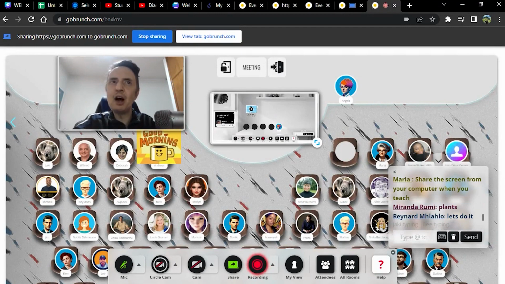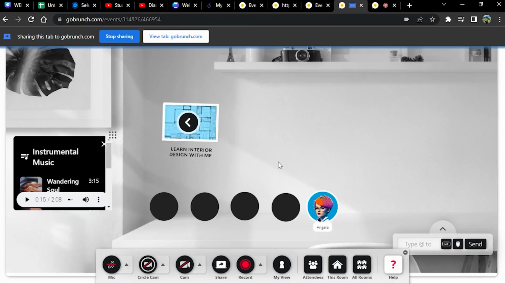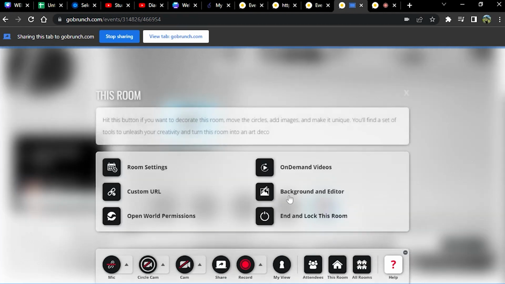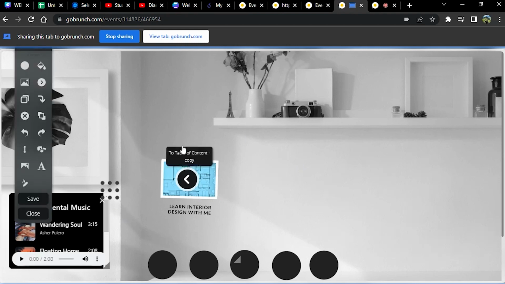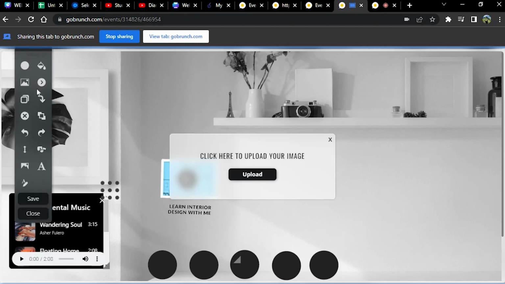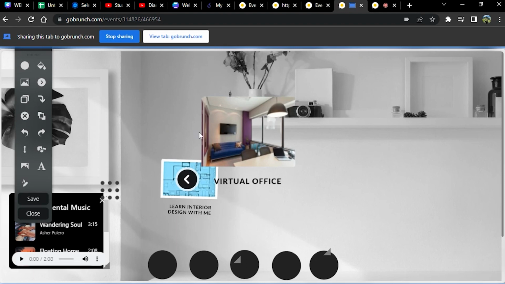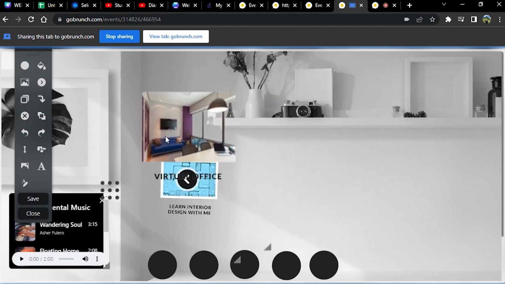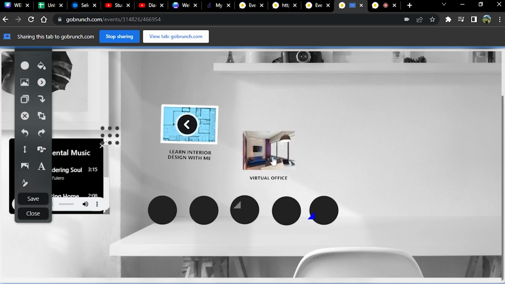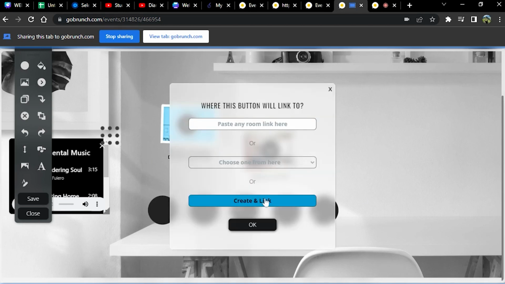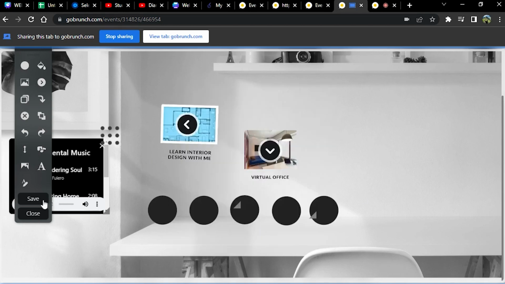Maybe we can add an office, Angela. Yeah, in the same space we have our course programs. We already have our lounge, and now we can have our office, right, for receiving people. So we're going to this room. I'm going to place a new image. So we go to the image option and I'm going to place this one, virtual office. Okay. There it goes. And I'm going to place another add navigation so people can go there. Click to link, create and link. And we save.